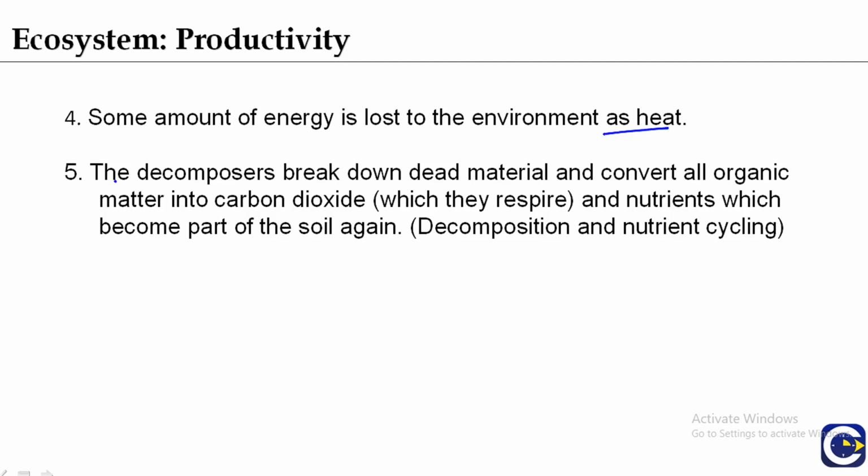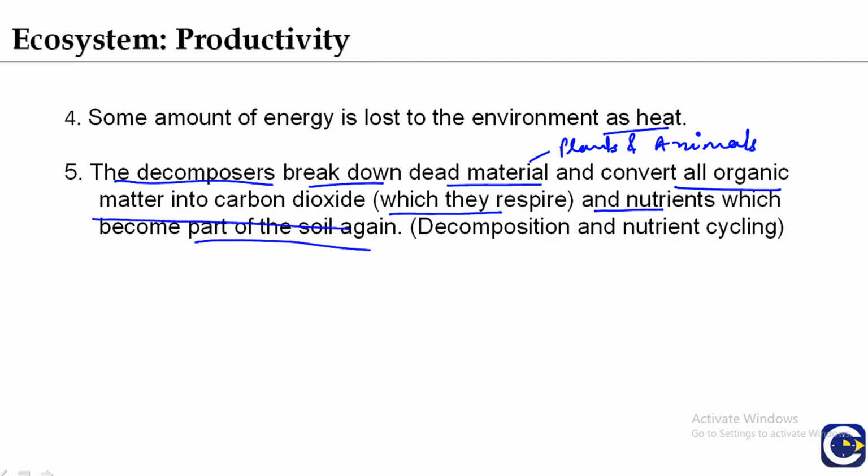The decomposers break down the dead material of plants and animals and convert all organic matter into carbon dioxide, which they respire, and nutrients, which become part of the soil again. So the decomposition is done by means of the decomposers, where they break down the dead material and convert all the organic matter into carbon dioxide and nutrients. So again there is nutrient cycling in the ecosystem.